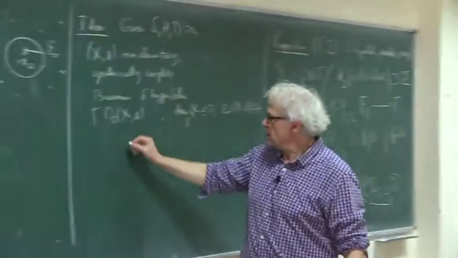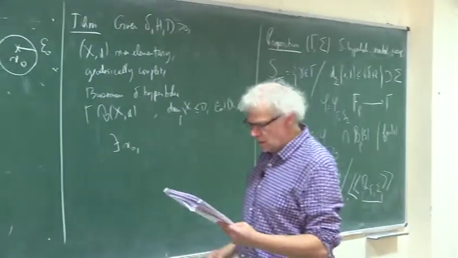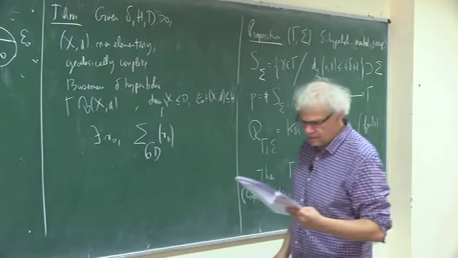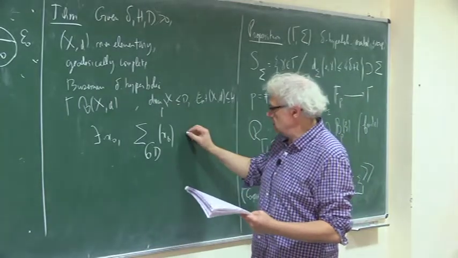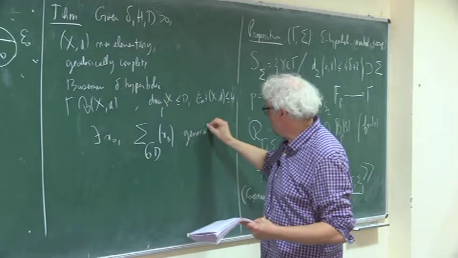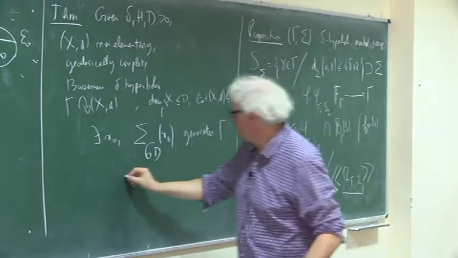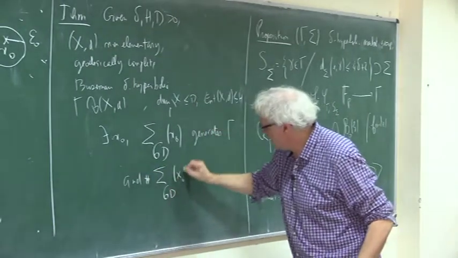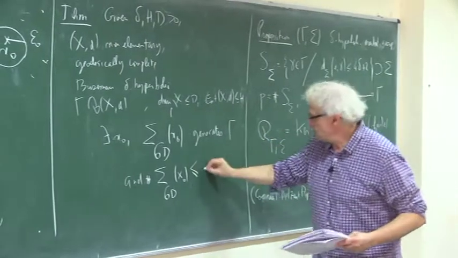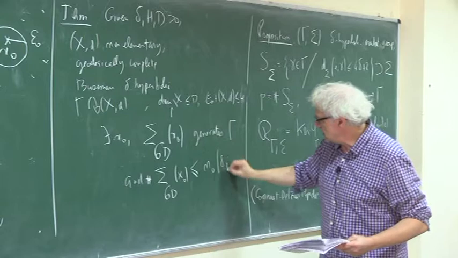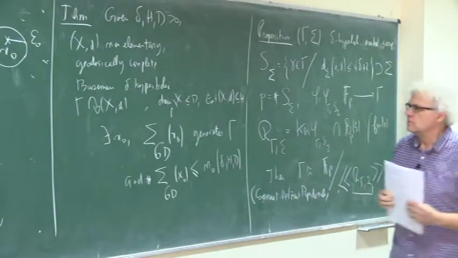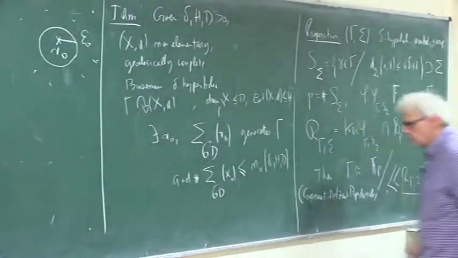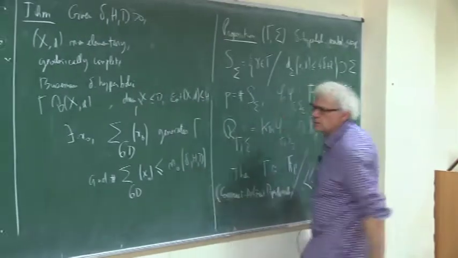Then there exists a point at which this set generates Gamma and has cardinal less than a number n0 of delta, H and D. I don't want to write this constant now.